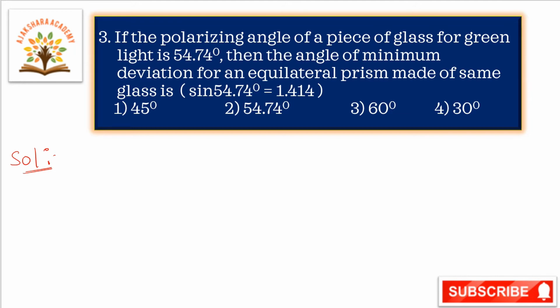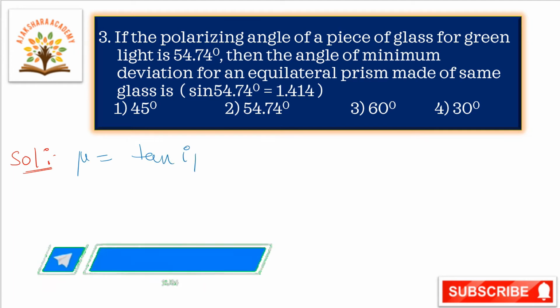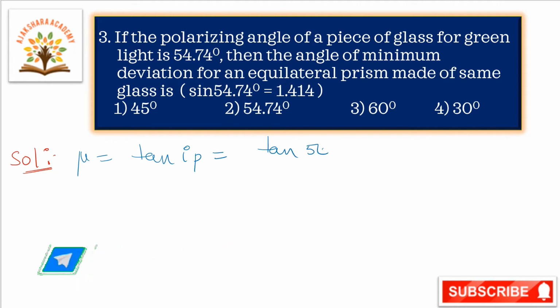Given mu is equal to tan I, where for green light the polarizing angle of incidence is given as 54.74 degrees, that is equal to 1.414, that is root 2.